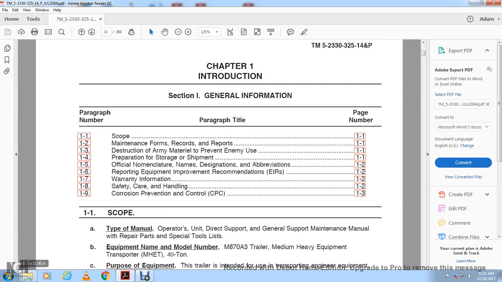1-1, Scope. Top of the manual: Operator, Direct Support, and General Support Maintenance Manual, with Repair Parts and Special Tools List. Equipment name and model number: M870A3, Trailer, Medium Heavy Equipment Transportation, or MHET, 40-ton.